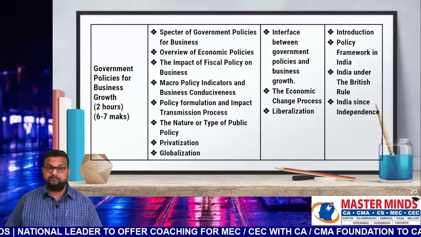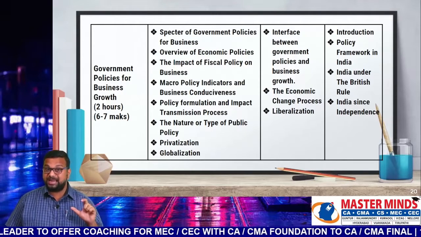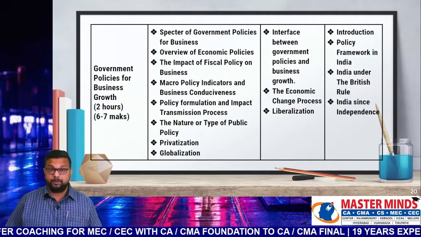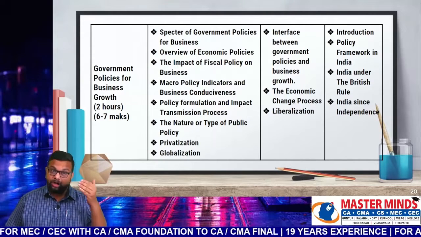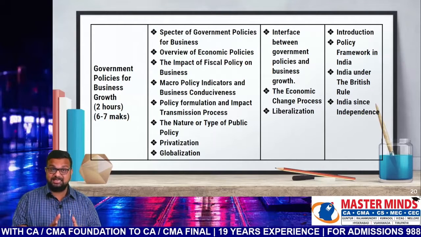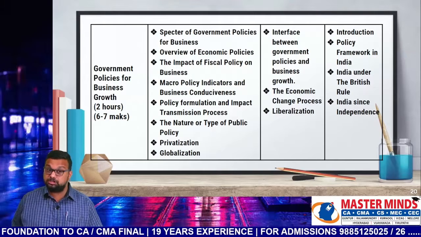Do remember that thing. Next, overview of economic policy. It is also a newly added topic. That's why we have categorized it as first priority items. The impact of fiscal policy on business. This is also a newly added topic. Macro policy indicators and business conduciveness. This is also a newly added topic. So all the 4 topics in this chapter that are given in first priority items are newly added in the ICAI material. Along with that, policy formulation, impact transmission process is also a newly added topic.